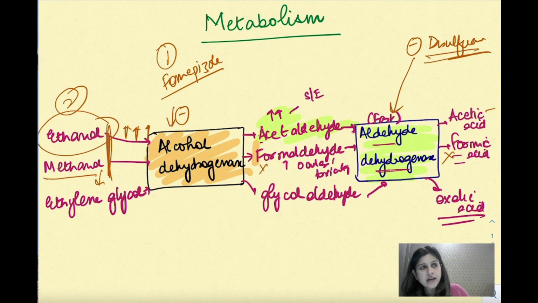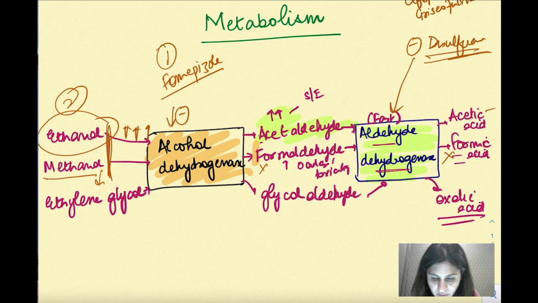So there are certain other drugs which also have the same effect as disulfiram, इसलिए उसको हम कहते हैं disulfiram like action. तो जो important drugs जो ये करती हैं disulfiram like action, we have cephalosporin, cefoperazone, griseofulvin, chlorpropamide, metronidazole.